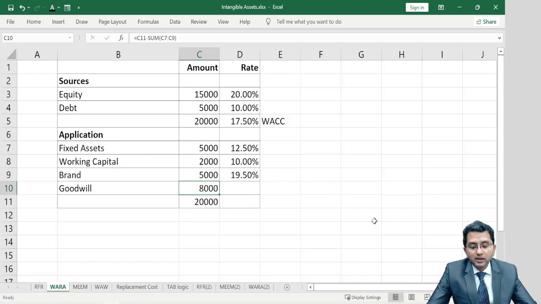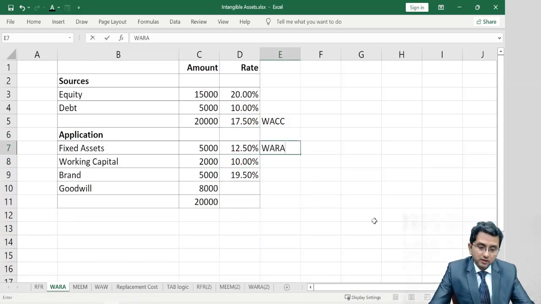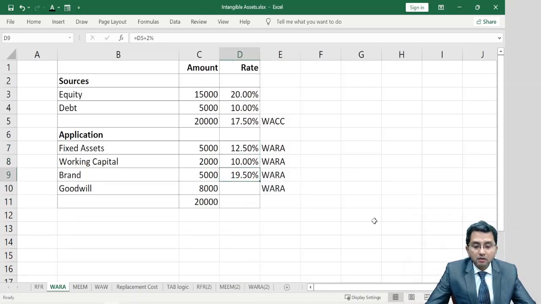So let's check what can be the rate of discounting for goodwill. Now here, the discounting rate for fixed asset is 12.5%. Oh, sorry. The rate for working capital is 10%. The rate for brand is 19.5%. What is the rate for goodwill? I can take it as a balancing figure. If cost of this 20,000 crore is 17.5, this 20,000 crore should also be at 17.5, right? So I apply the same sum product formula.